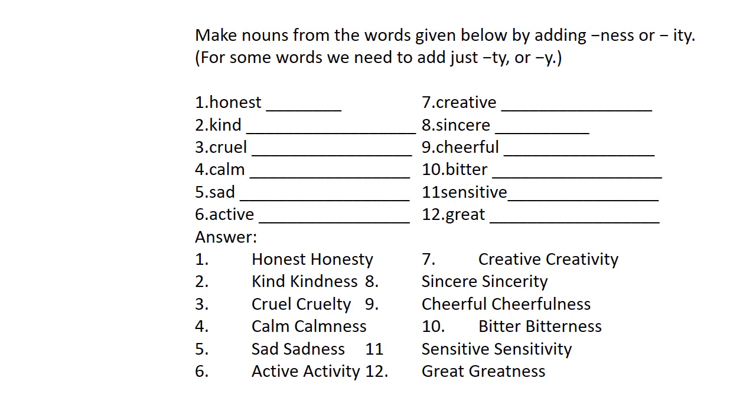So noun forms. I hope you have understood what noun forms are and how we can form noun forms by adding letters at the end. And what are these letters which are added at the end called? They are called suffixes. So we can add letters at the end and form nouns. And this is the exercise. I hope you all have understood it. Please go through it once again so that you understand it.